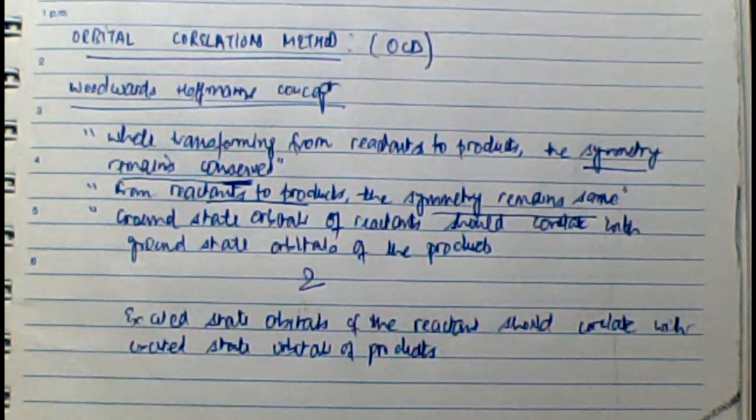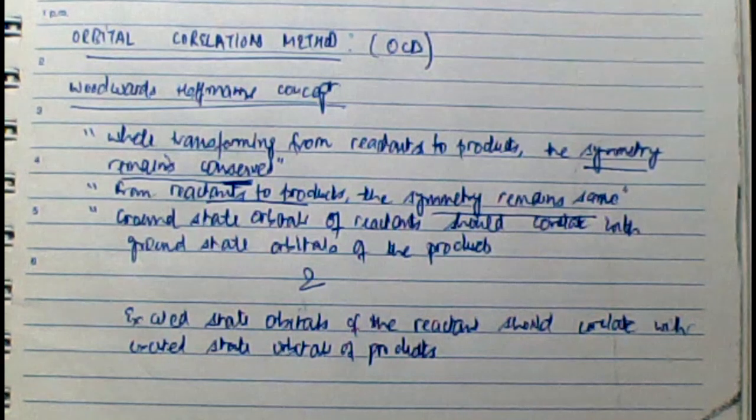Therefore, again, if you want to check through the OCD approach, or the orbital correlation diagram approach, whether a particular reaction is thermally allowed or photochemically allowed, I need to draw the reactant molecular orbitals, draw the product molecular orbitals, assign them one symmetry property or maybe more than one, and classify those orbitals as symmetric or antisymmetric.